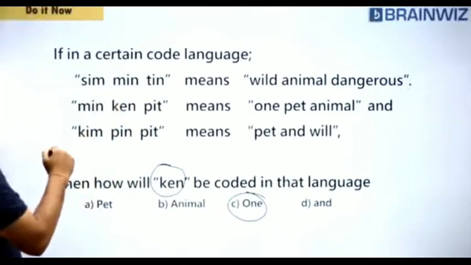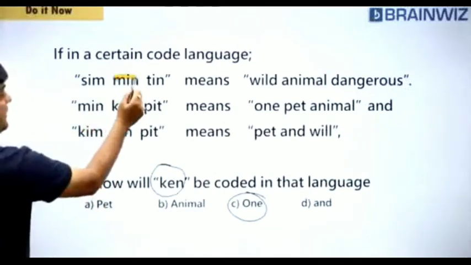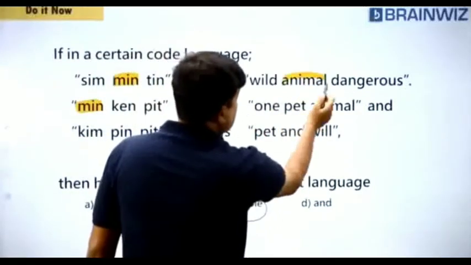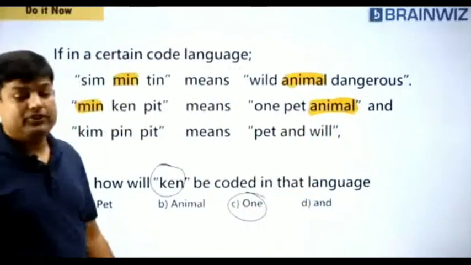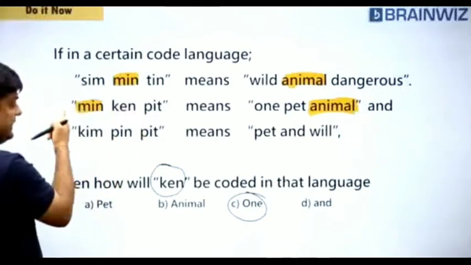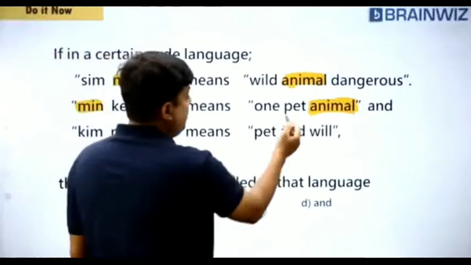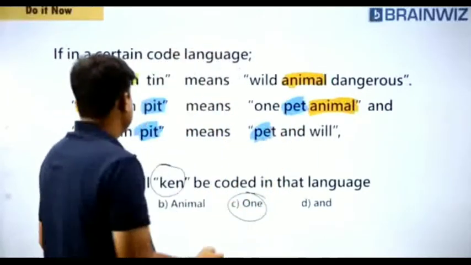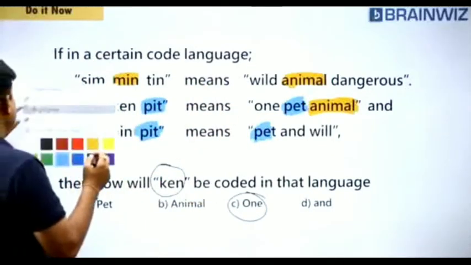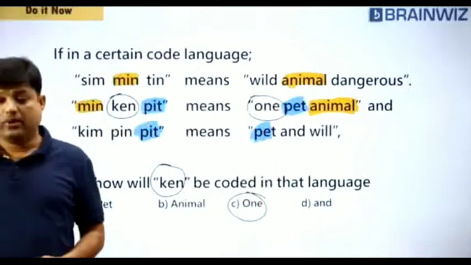In these two, what did I find? I found here min. So min is nothing but common here, animal. So min is animal. Understood, students? What is min? Animal. So let's try to go across and go to the next one. Okay. Second and third I'm comparing. I'm comparing pit. So here we got pet. Definitely we got pet. So what do you mean by pit is pet? Min is animal. Then what is this can stands for? Can stands for one. That's it. Understood, Josna? Okay. Now that's good.